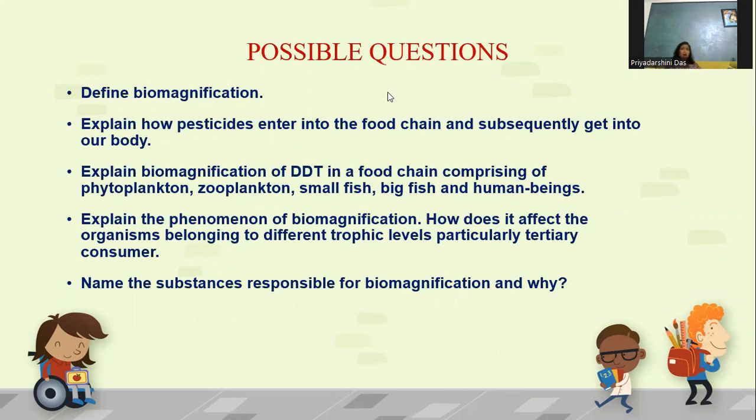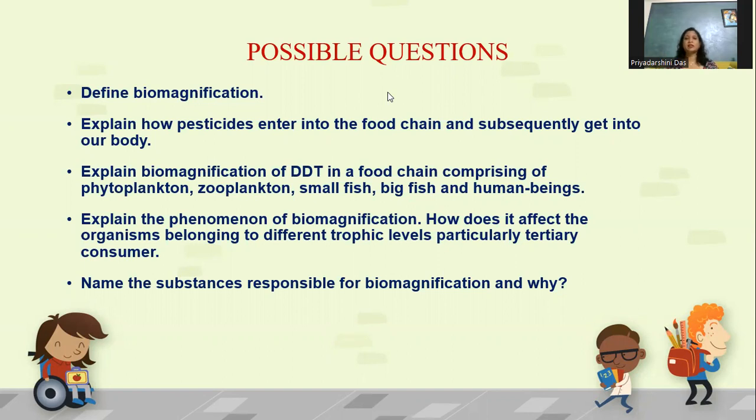When a human being consumes the big fish, the DDT enters the human being. But as the human being occupies the highest position in the food chain, the concentration of DDT is maximum in human beings. So this is how pesticides enter the food chain and get magnified as we move from one trophic level to another.